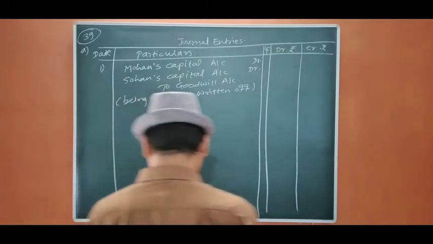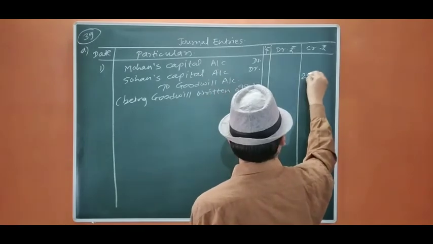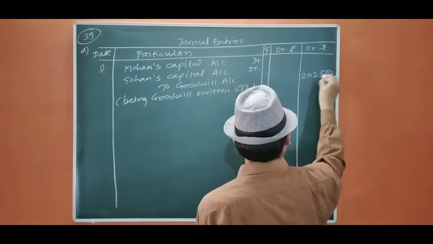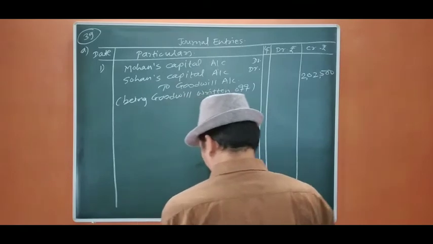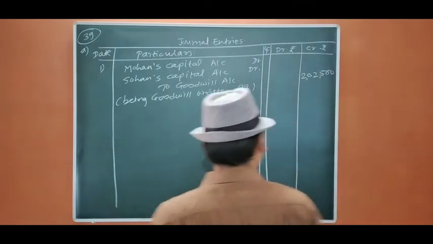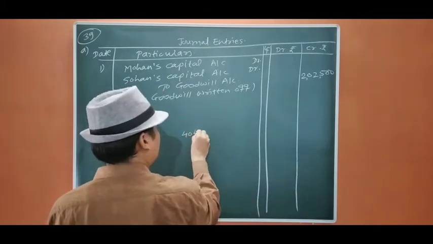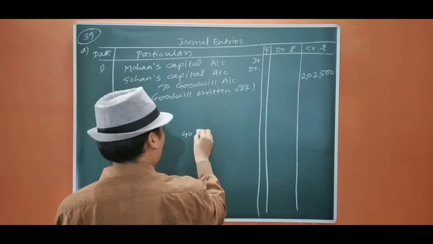In case A, goodwill appearing in the books is 2,02,500. Now we are going to distribute this 2,02,500 in 3:2. That is, 5 4s are 20, 5 5s are 25.